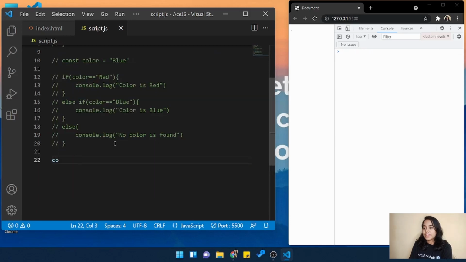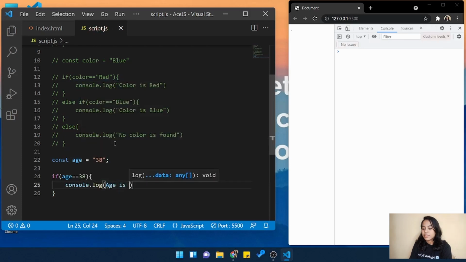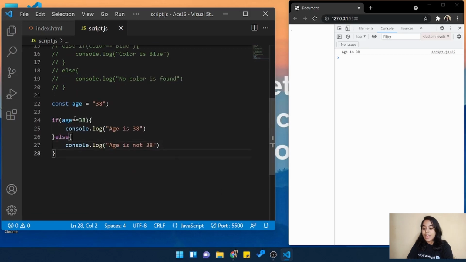Now one more thing is that if I write const age is 38. Now one thing that you will notice is that I will write 38 as a string. Then I will check if age is equal to 38, print this. Now notice here I have used only two equal to signs, like in the rest of the code. Now notice what I am trying to teach you. Here I will write age is 38, else age is not 38, right? This is a simple if else statement that we have already discussed.